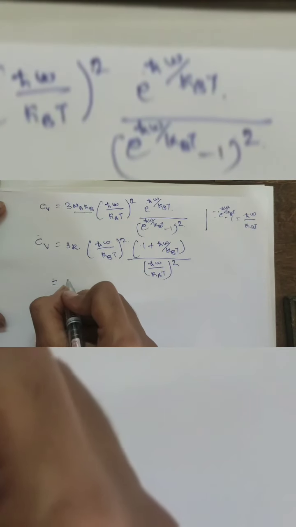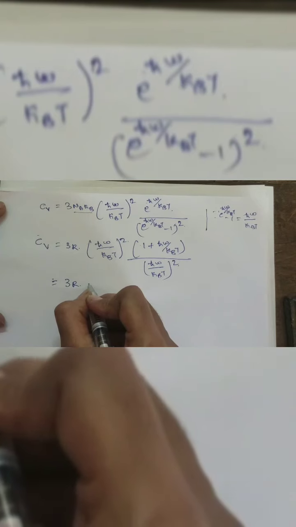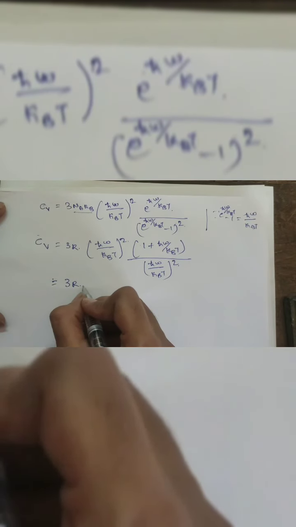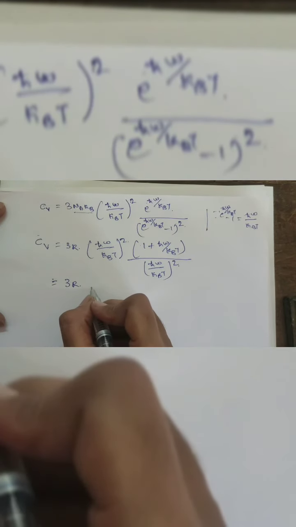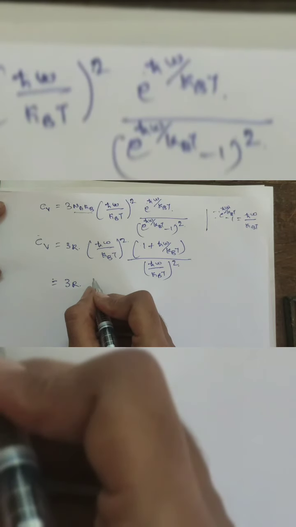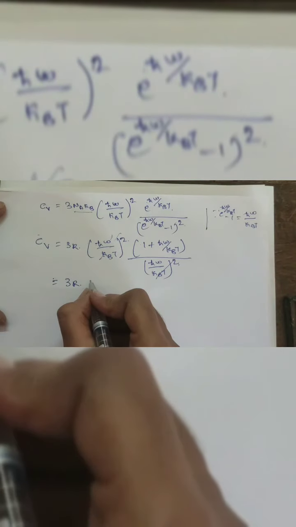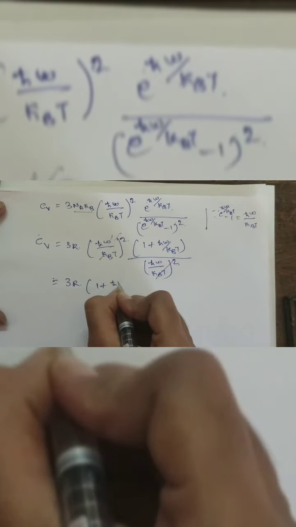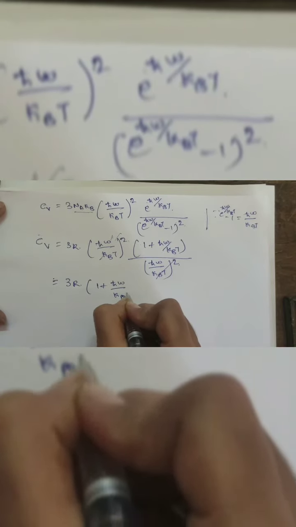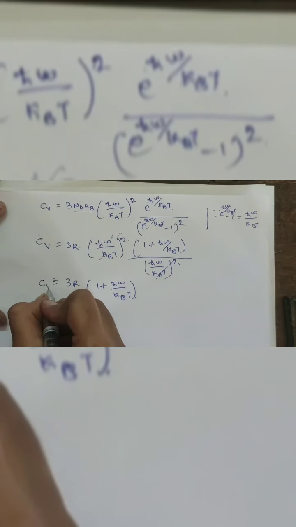This is given by 3R (ħω/kBT) the whole square, where this and this will cancel out, then it is 1 plus ħω/kBT, the Cv value.